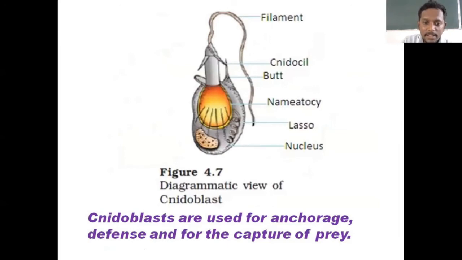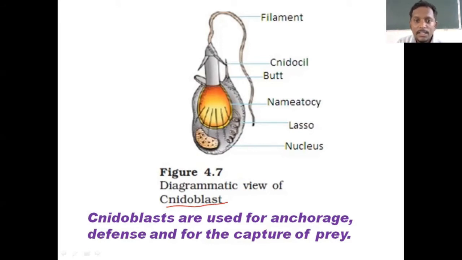Okay, these cells are, as you know, microscopic in function. These cells are called cnidoblast. Our first point in coelenterata: cnidoblast, nematocyst, cnidocyst. Now, what is this cnidocyst? Once again, this diagram is not important for you, but you have to understand how it is.